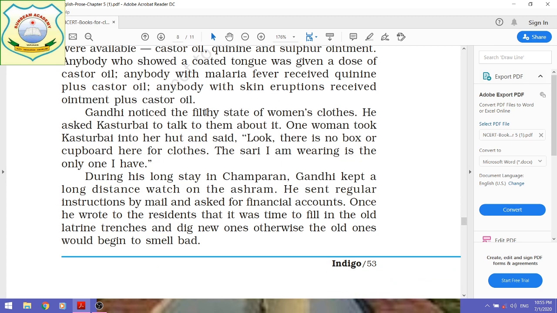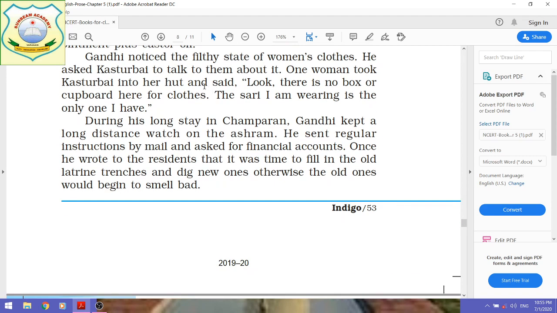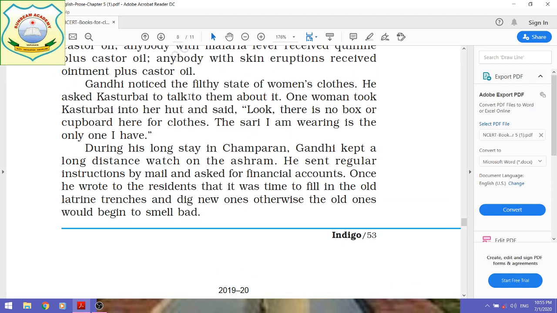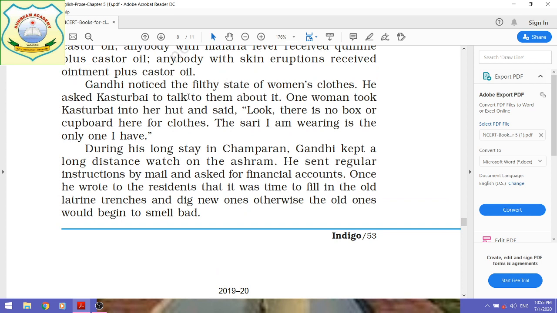Anybody with skin eruptions, any kind of skin disease or pimples, was given ointment plus castor oil. In this way, with the efforts of Gandhiji, the health and hygiene conditions of the villagers improved.